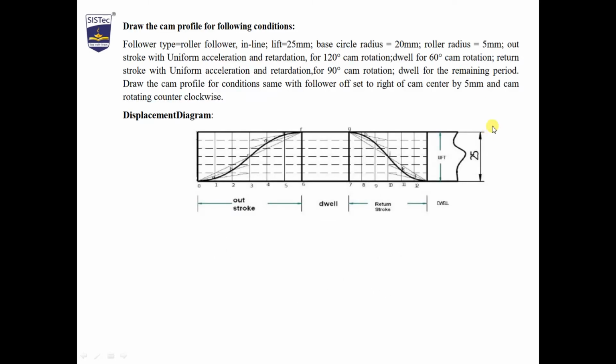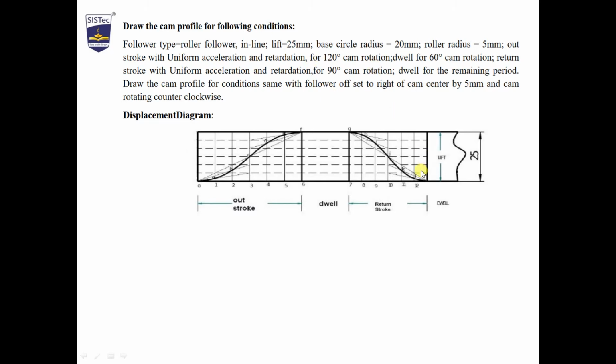Now as we have seen this numerical: follower type roller follower, inline and radial, lift is 25 mm, base circle radius is 20 mm. You have to draw with the base circle. Roller radius is 5 mm. Outstroke with uniform acceleration and retardation for 120 degree cam rotation, dwell for 60 degree cam rotation, return stroke with uniform acceleration and retardation for 90 degree cam rotation, dwell for the remaining period. 120 is rise, 60 degree is dwell, 90 degree is fall, and the rest will be the dwell.